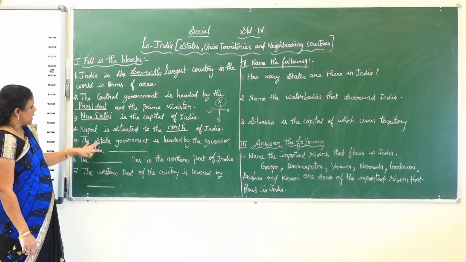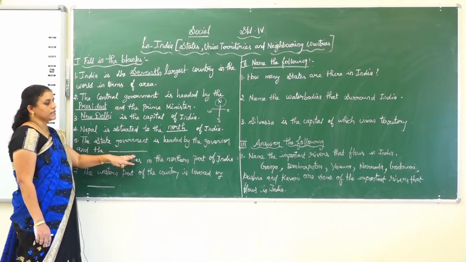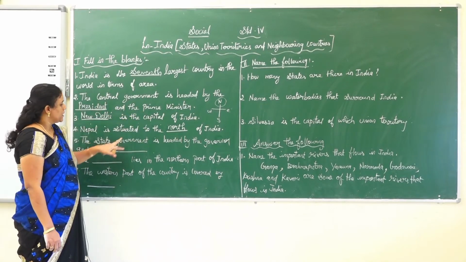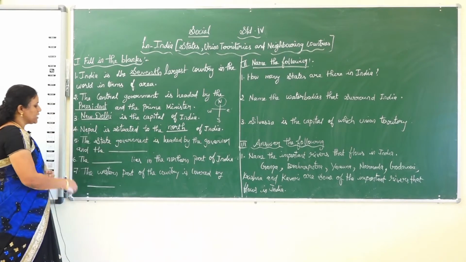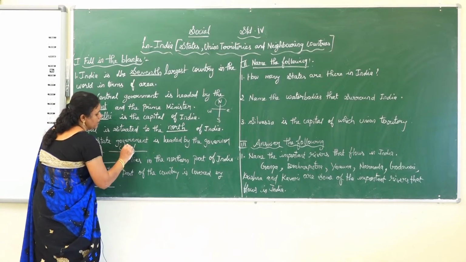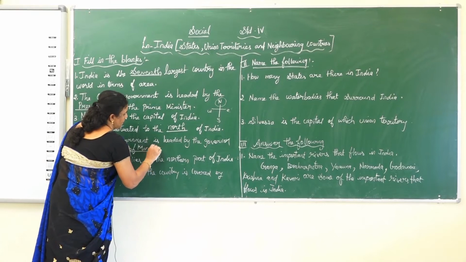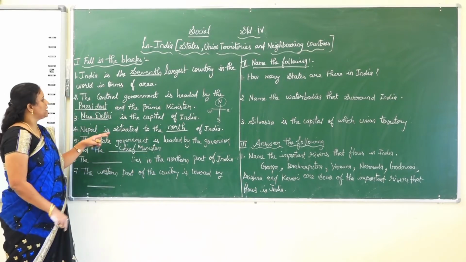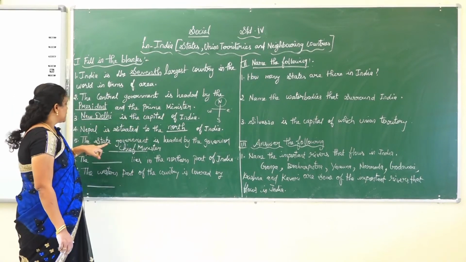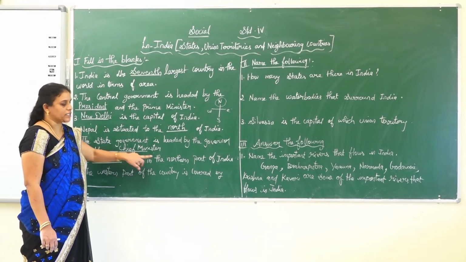Next one, the state government is headed by the governor and the dash. As the central government is headed by the president and prime minister, the state government is headed by the governor and the chief minister.